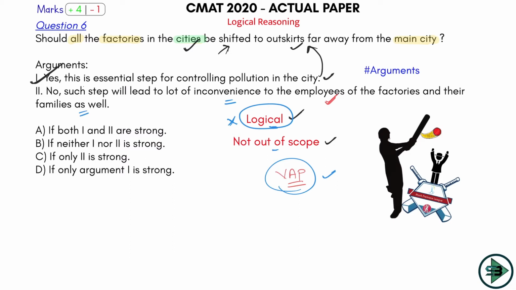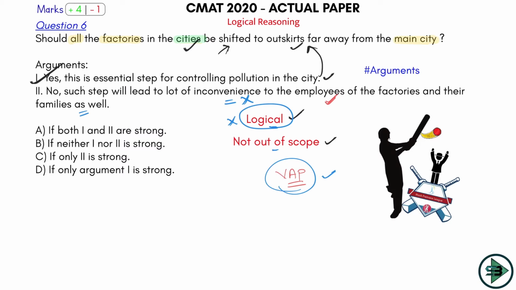If they shift to the outskirts of the city, how is this going to cause an inconvenience to the employees? In fact, they will be getting all the facilities that they require. So this inconvenience is not exactly defined here, as to how it is going to cause an inconvenience. This is quite vaguely put as an argument. It will cause an inconvenience. What do you know about employees? What do you know about their inconvenience? Do you have any information about where they are living and how they are shifting? So how do you tell that this is a strong argument? How do you say that this is logical? Because you don't know any reason behind that. So that's why this is a weak argument.